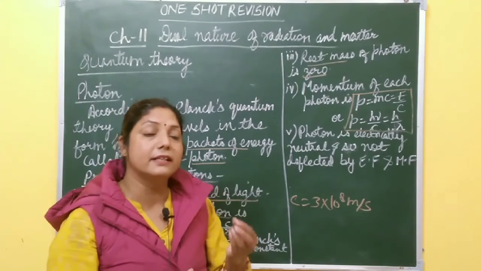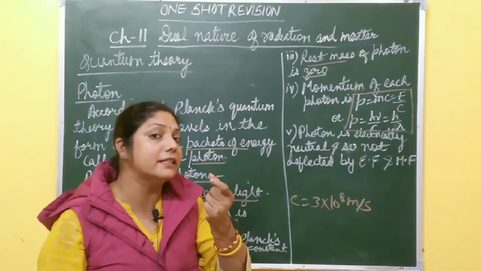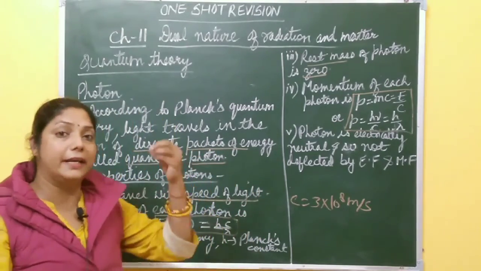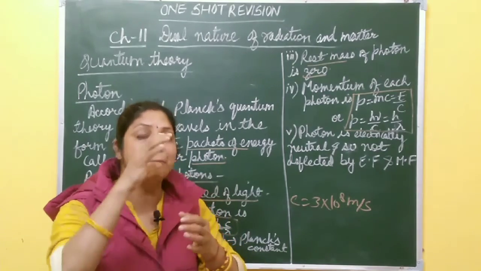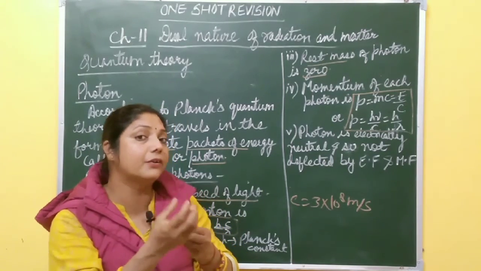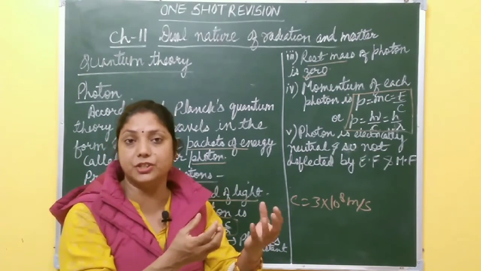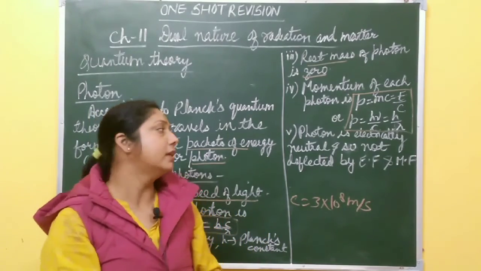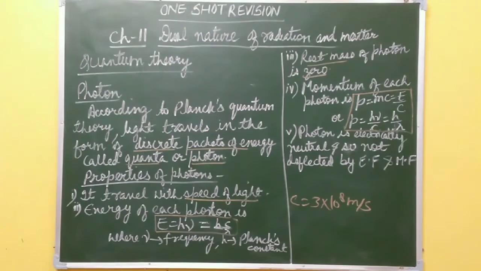In that case, we assume that light consists of small packets of energy, called photons, and that photon interacts with the metal surface, and the electron gains that photon energy and gets emitted from the metal surface. Okay, so please take a screenshot of this one, then we will discuss photoelectric effect.